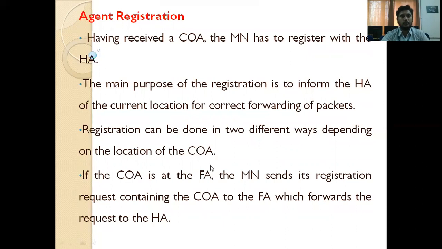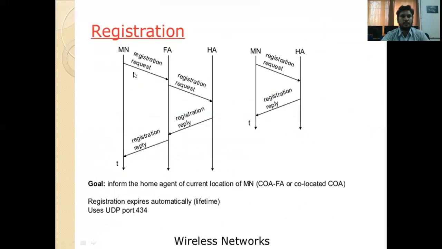Again, it is done in a 2-way manner. That is, the mobile node communicates with the foreign agent, which communicates with the home agent. So the registration request goes from the mobile node to the foreign agent to the home agent. The reply goes from the home agent to the foreign agent, and from the same foreign agent to the mobile node. In this way, the registration task is completed.